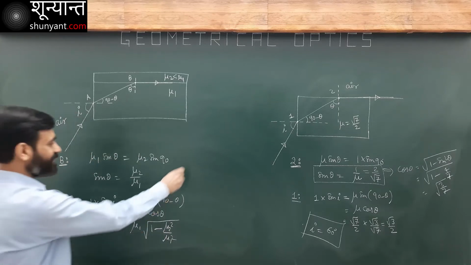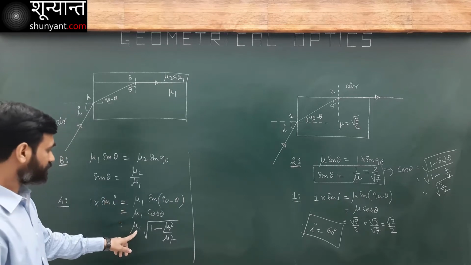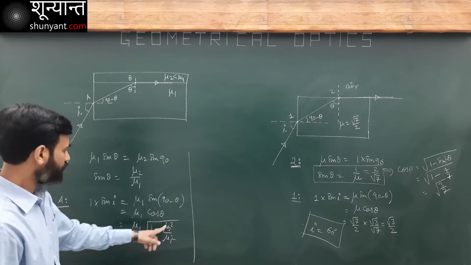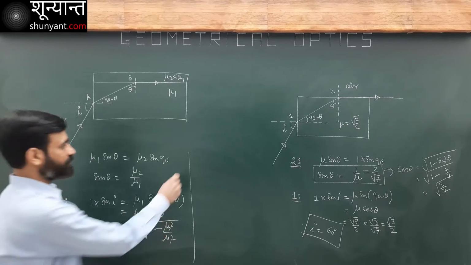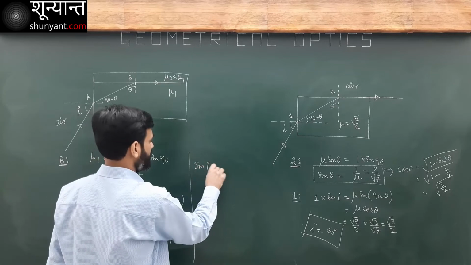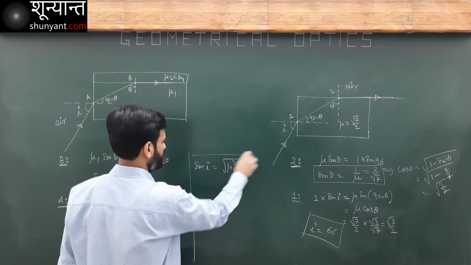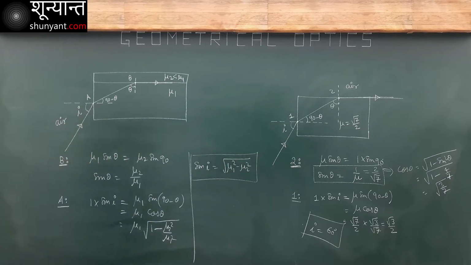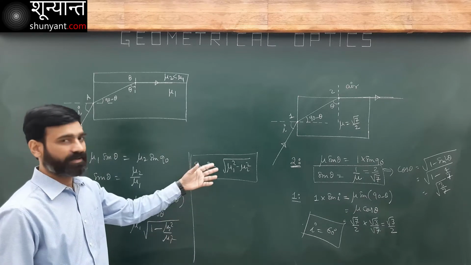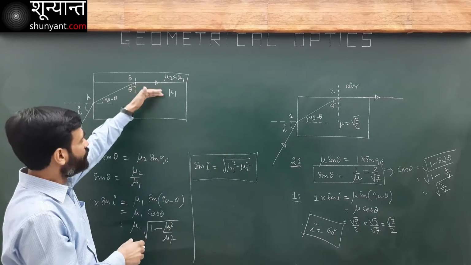Okay, what do I have? Very nice answer. A nice answer. You see, it's like this. Mu1 square minus mu2 square. This one gets cancelled. Mu1 gets cancelled. Okay, so sine I. Sine I is under root of mu1 square minus mu2 square. A very nice thing. Okay. This is my answer. So I can write I, sine inverse of this thing. That's how I should decide my mu1 and mu2.